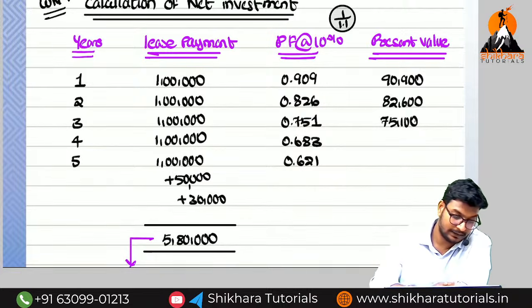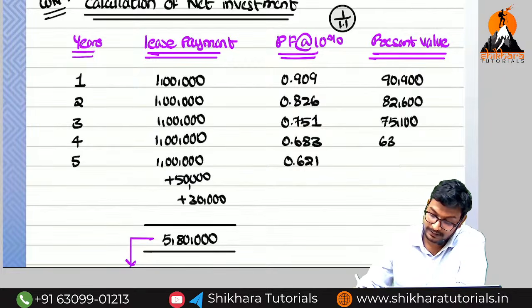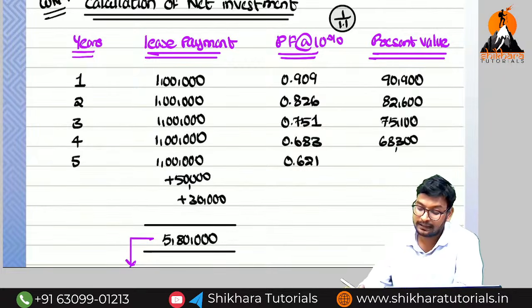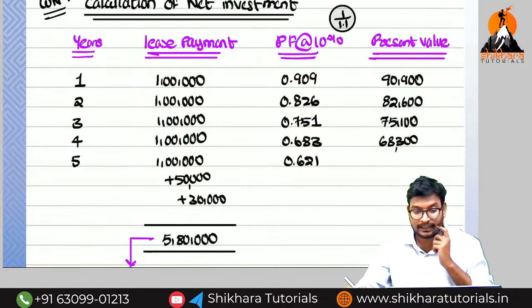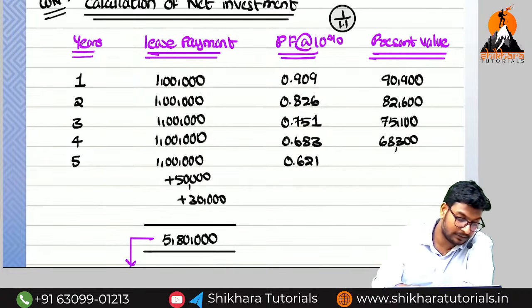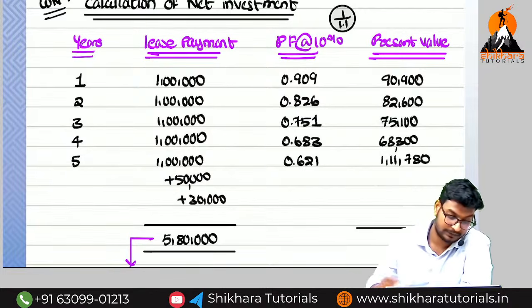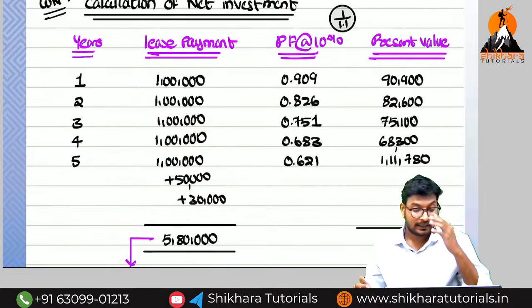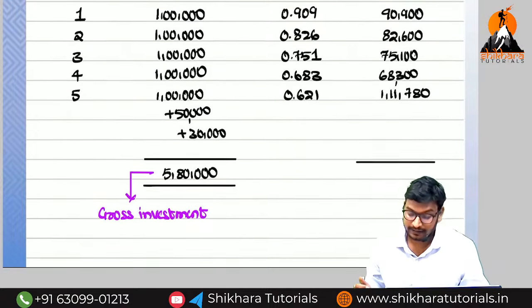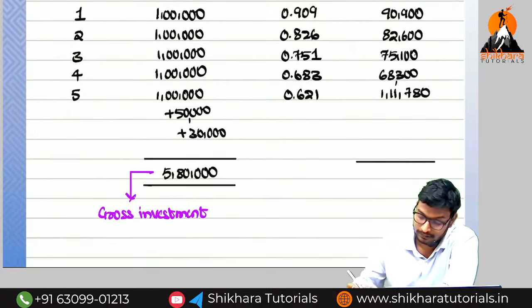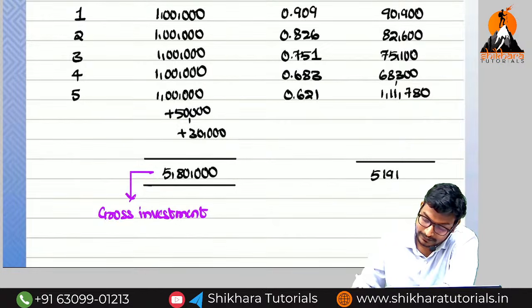Next 1 lakh into 0.683, 68,300. When coming to here, we have to take 1 lakh 80,000 into 0.621, plus 1 lakh 11,780. If you press the M+ recall, how much value are we going to get? 5 lakh 19,580, is it right or wrong? 5 lakh 19,180.